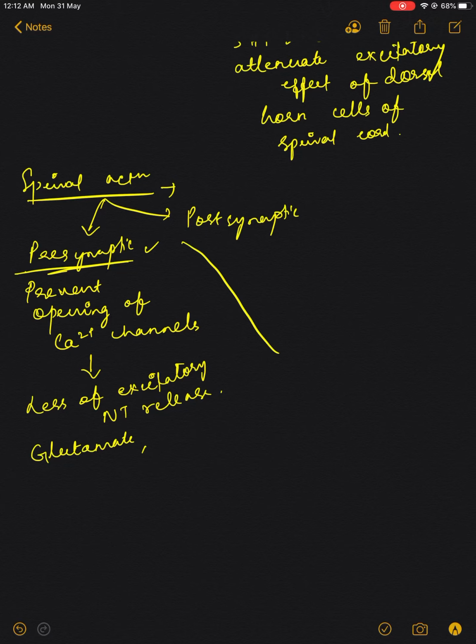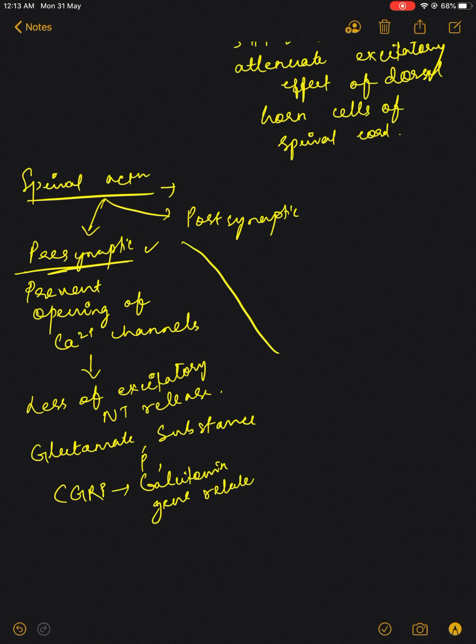They may release glutamate, they may release substance P, they may release CGRP. So what is this CGRP? This is calcitonin gene related peptide.